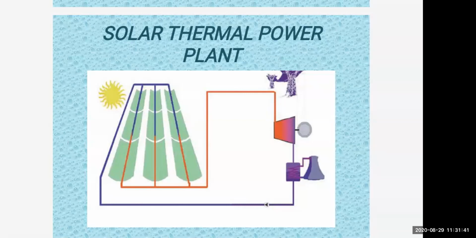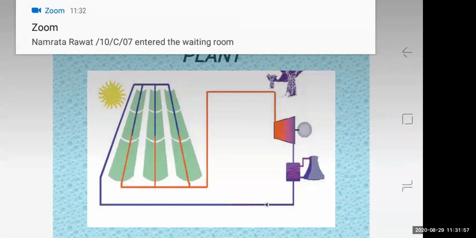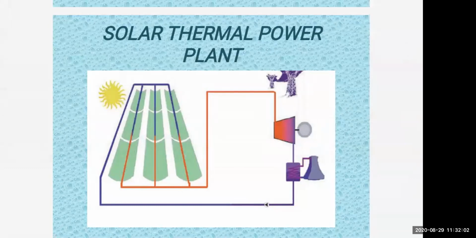In this way the sunlight will flow, and there is a facility for hot water supply. There is an absorber which will absorb the heat energy, and the steam is passed from one side and water keeps flowing from the other side. How it actually works, I will explain to you, students. Thermal energy is generated from coal, and nuclear fuel can also be used here. Instead of this, thermal energy can be generated from solar radiation, which is used for electricity production.